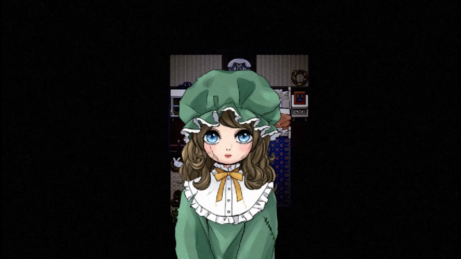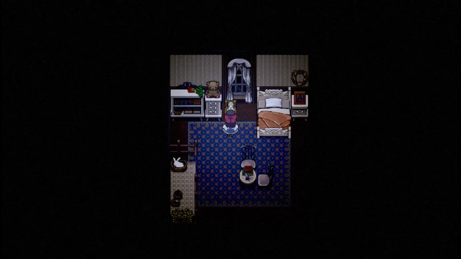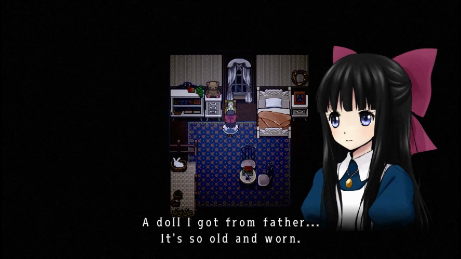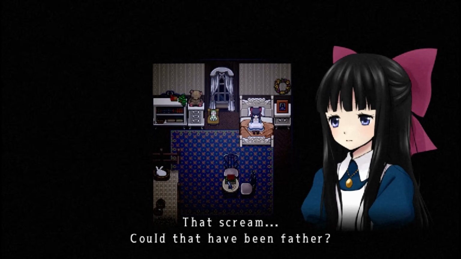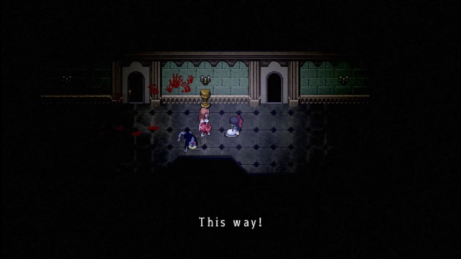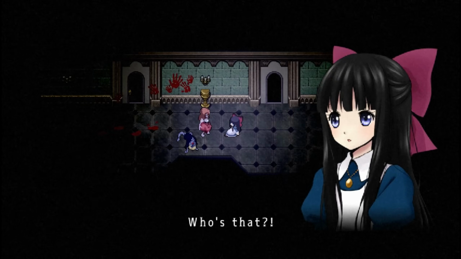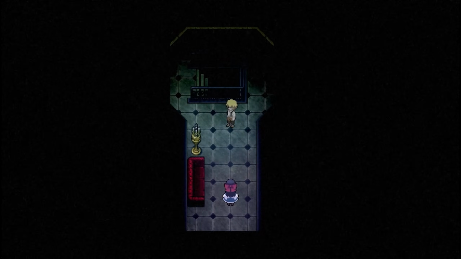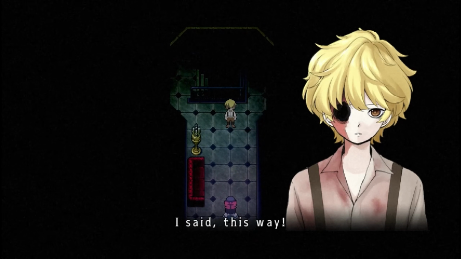Back in her bedroom and unable to sleep, Aya expresses her dislike for Maria and recalls a memory of a doll her father gave her. As she tries to settle down, she hears a scream and, believing her father might be in danger, decides to check on him. Aya doesn't get far before encountering 2 horrifying corpses and then being startled by a young blonde boy with a missing eye in another room.